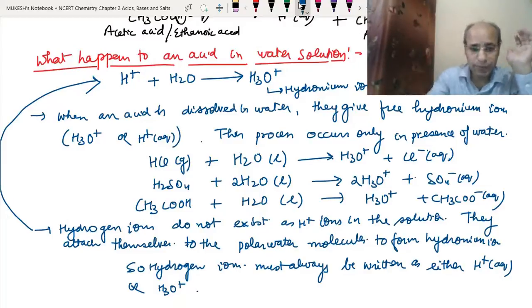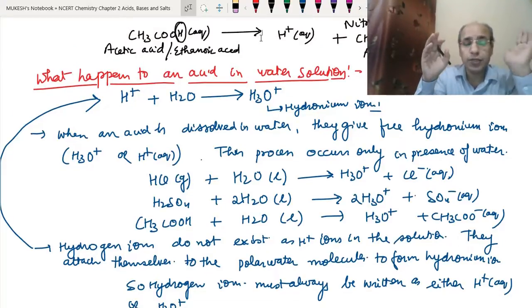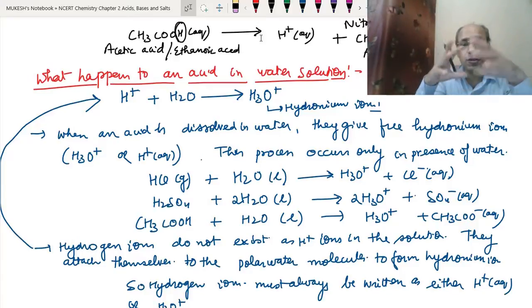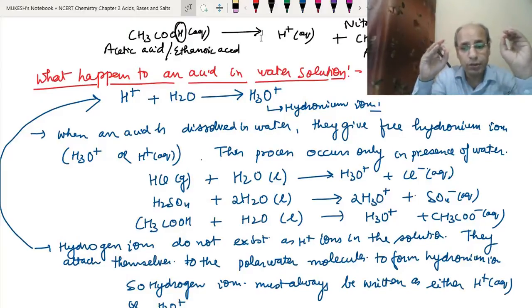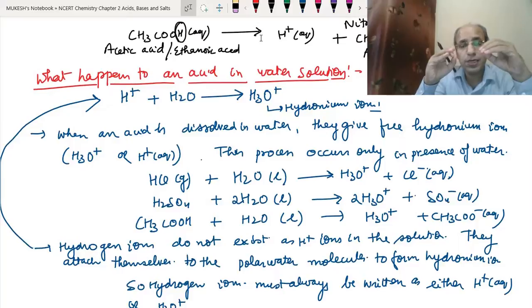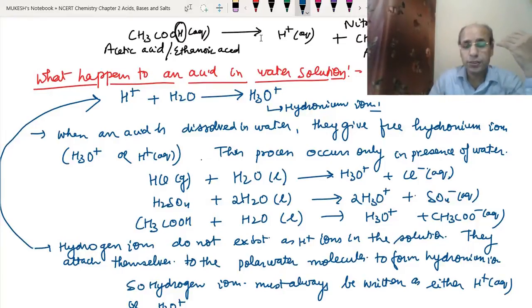So let's repeat what happens to an acid in water solution. As we have seen above, whenever we dissolve an acid into water, it will produce hydrogen ions. But hydrogen ions do not exist as hydrogen ions, because they combine themselves with the water molecules and produce the hydronium ions. You can see the combination of the hydronium ions. So whenever we are dissolving any acid into the water, it will produce the hydronium ions.